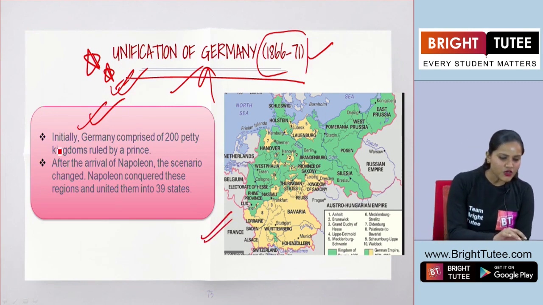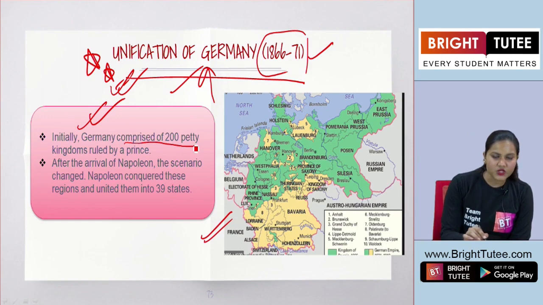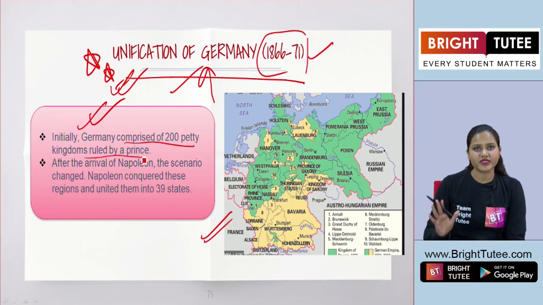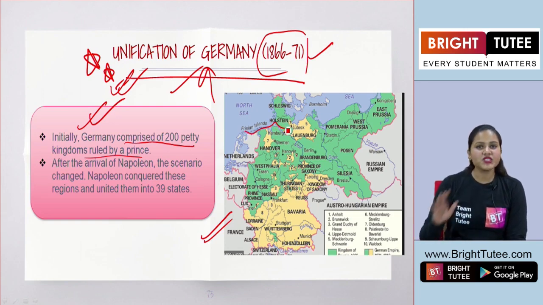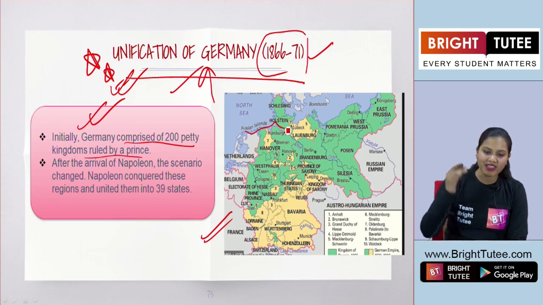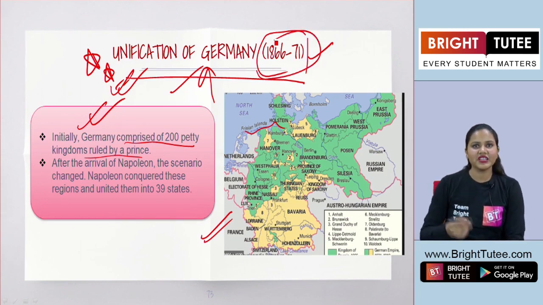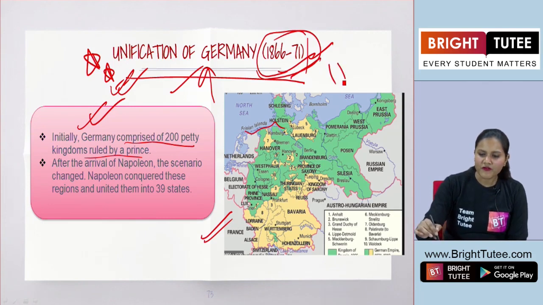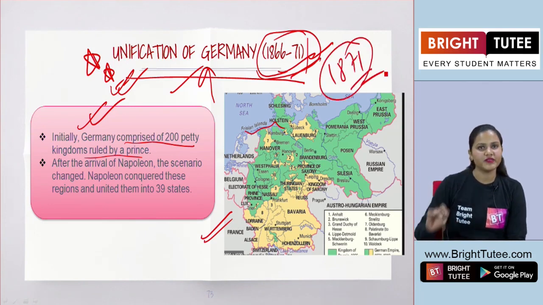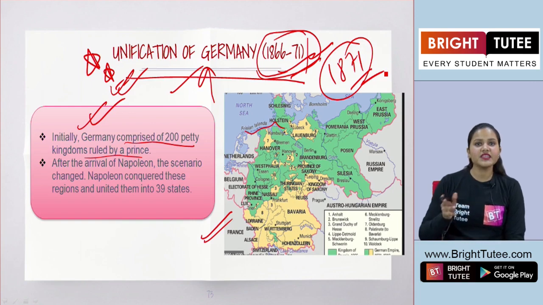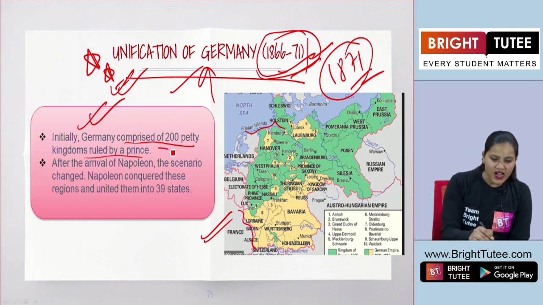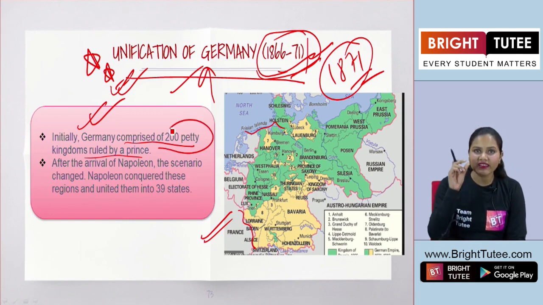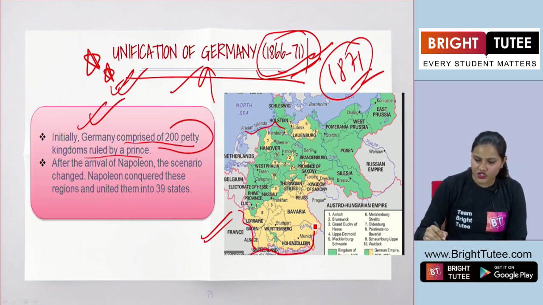Okay, so initially Germany comprised of 200 petty kingdoms that were ruled by a prince. Now what do we see here? Today's map of Germany was not similar to the map that existed earlier, let's say during this period before the unification of Germany, right? So before 1871, there were so many small kingdoms. Around 200 small kingdoms were there in Germany.